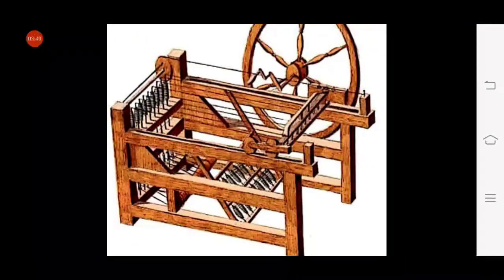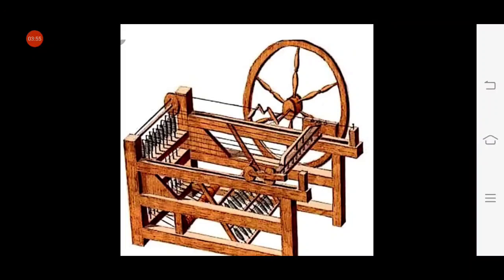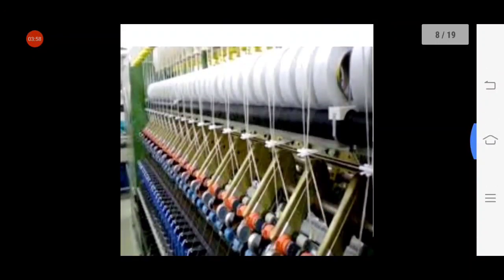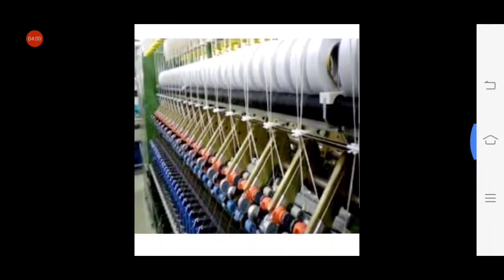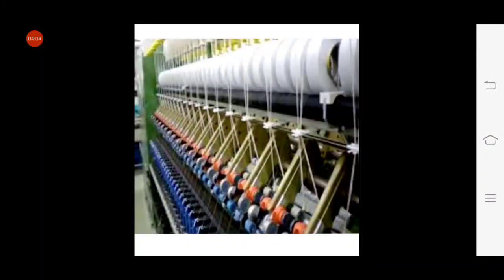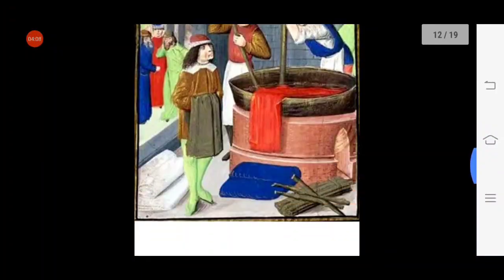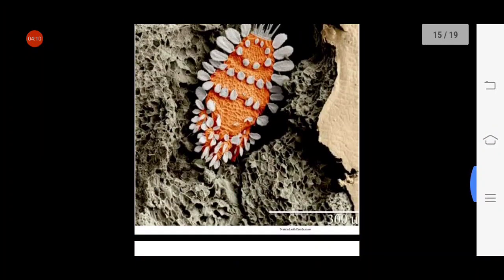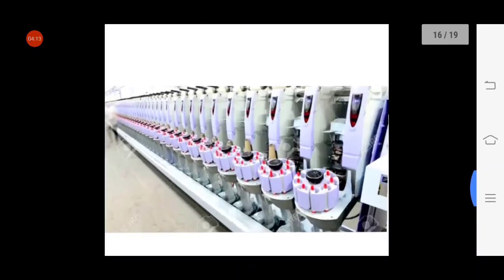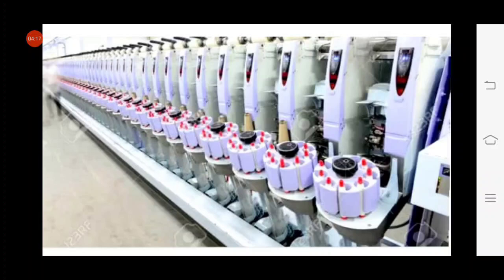Now look at this picture. This is spinning jenny. This is the picture of spinning jenny. This is spinning machine, or this process of spinning. Okay? Look at here. This is the picture of advanced spinning machine. Okay?